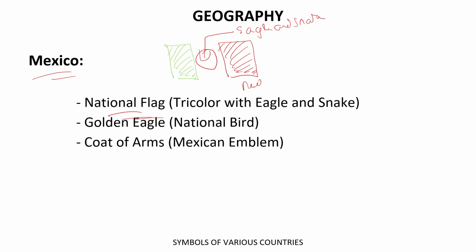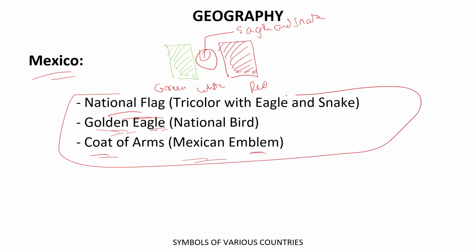The red part, the white part in the middle, and green at the end, and in the middle they have the symbol which is the eagle and the snake. Thereafter, the national bird of Mexico is the golden eagle. The coat of arms is the Mexican emblem. I hope you have written down all these facts. Now let's move forward.